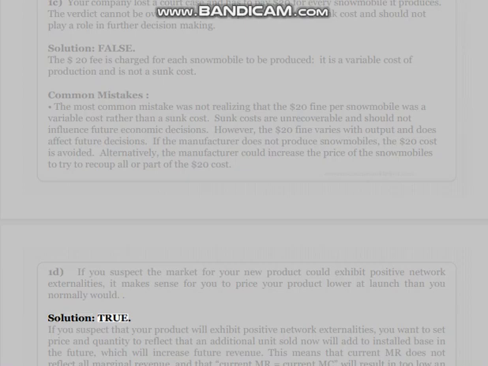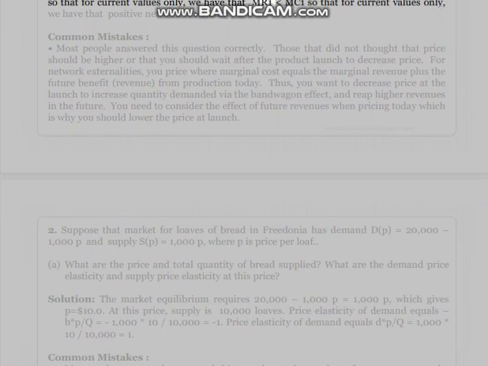Solution: true. If you suspect that your product will exhibit positive network externalities, you want to set price and quantity to reflect that an additional unit sold now will add to installed base in the future, which will increase future revenue. This means that current MR does not reflect all marginal revenue, and that current MR equals current MC will result in too low an output value. For example, in a two-period example, the firm should operate in period 1 such that for current values only, we have MR1 < MC1, reflecting the positive network externality.